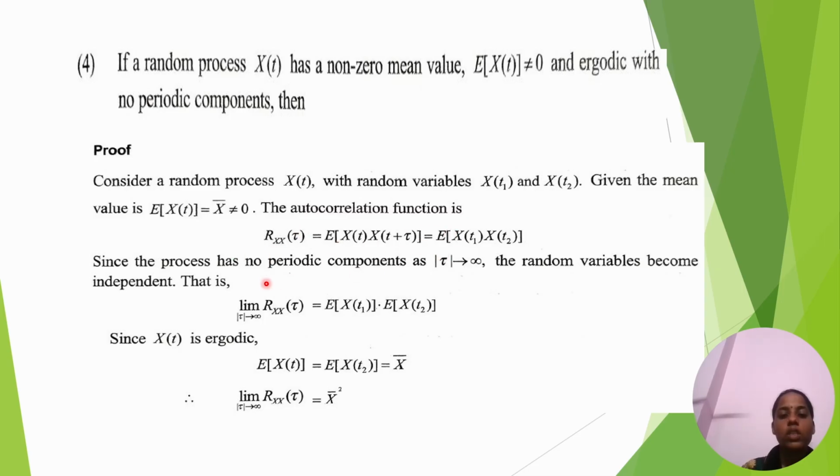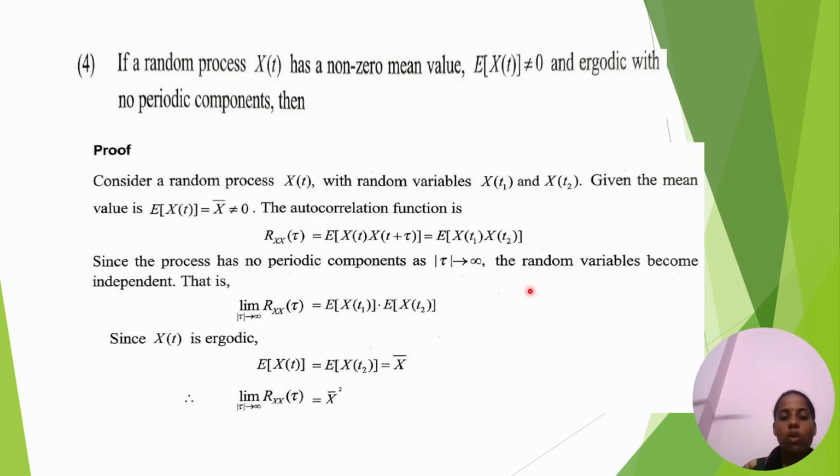Then the autocorrelation function is Rxx of tau equal to E of x of t into x of t plus tau. Tau is replaced with t1 and t2, so E of x of t1 into x of t2.